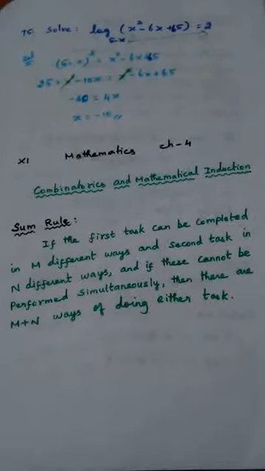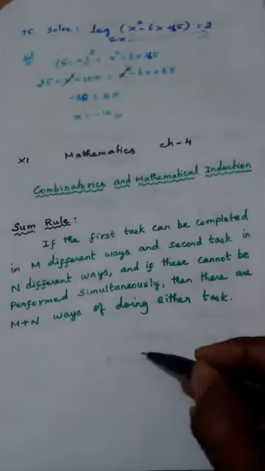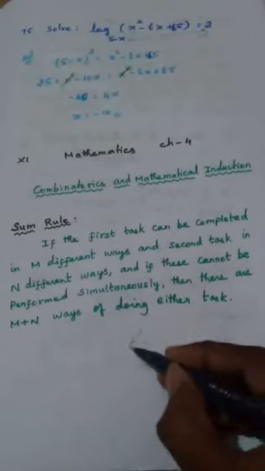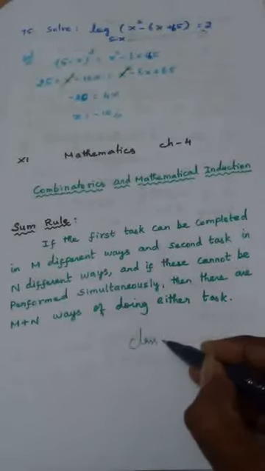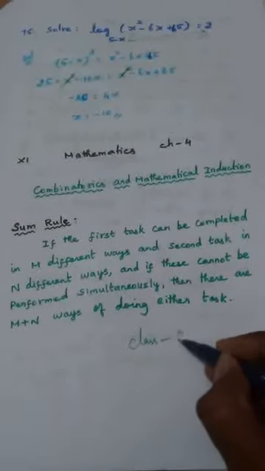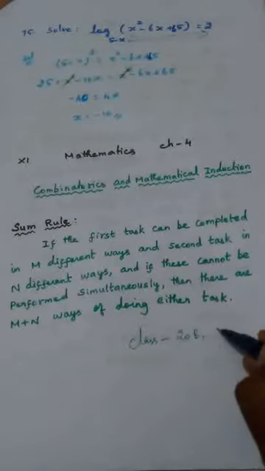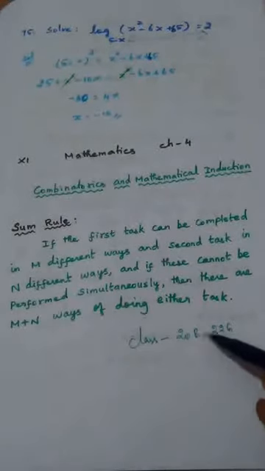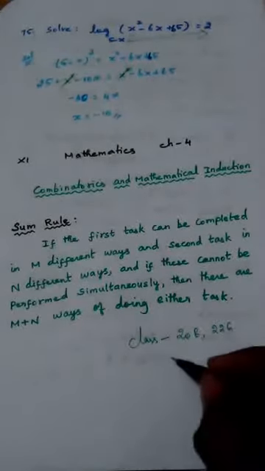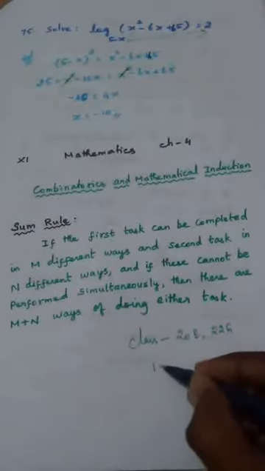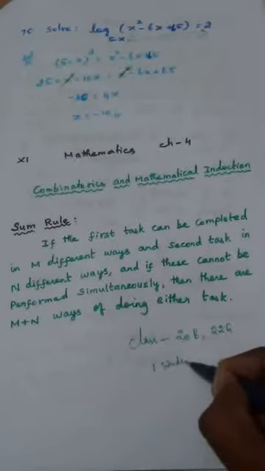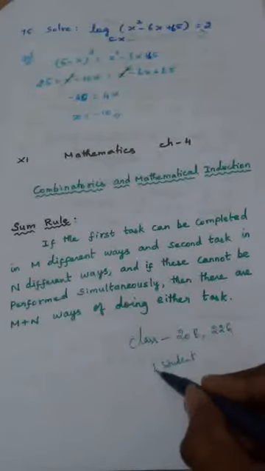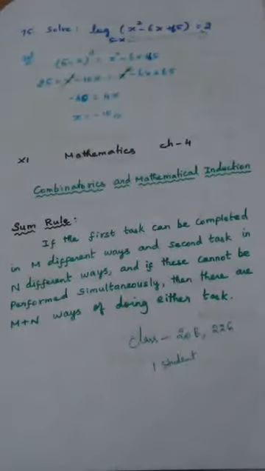Simply by an example, we can say, suppose in a class there are 20 boys and 22 girls. Suppose a teacher wants to select one student for a competition from the class.